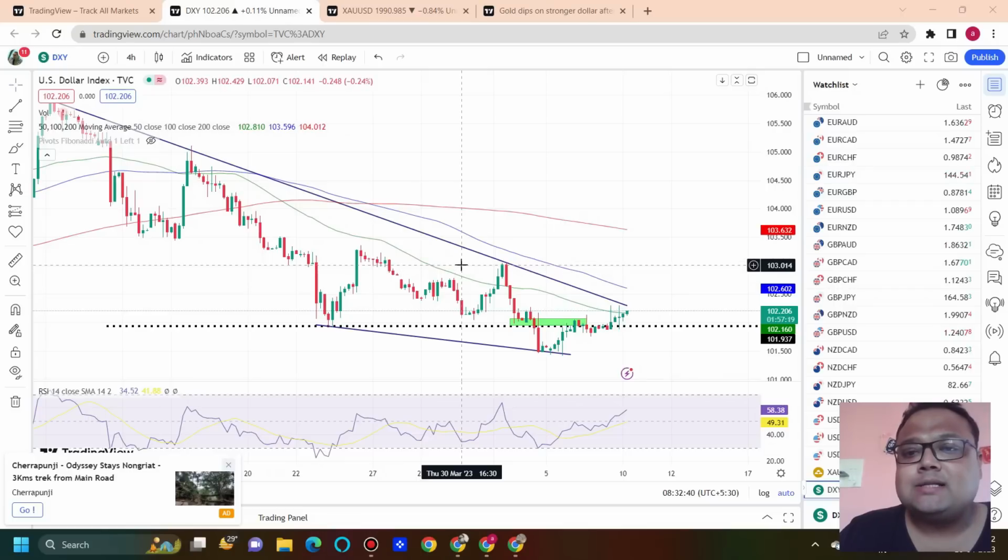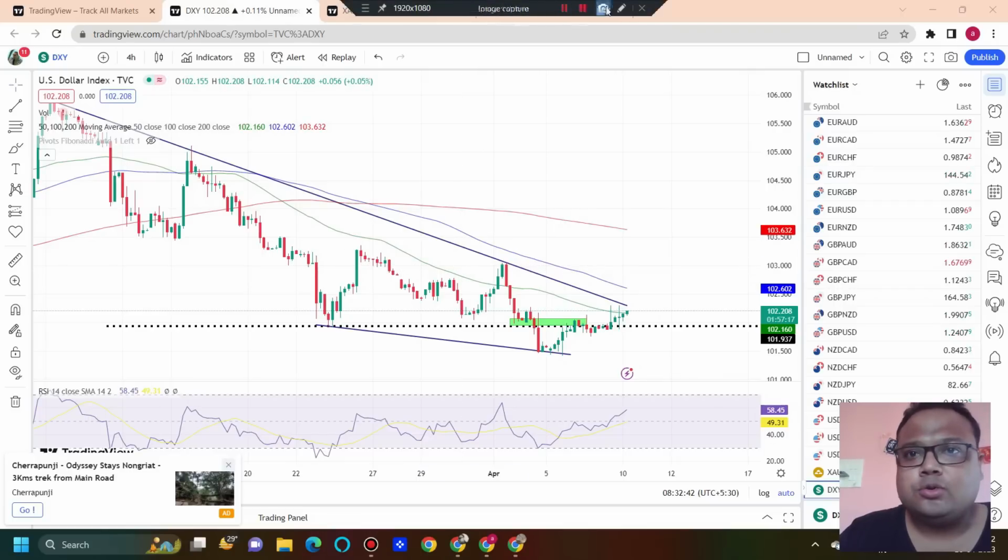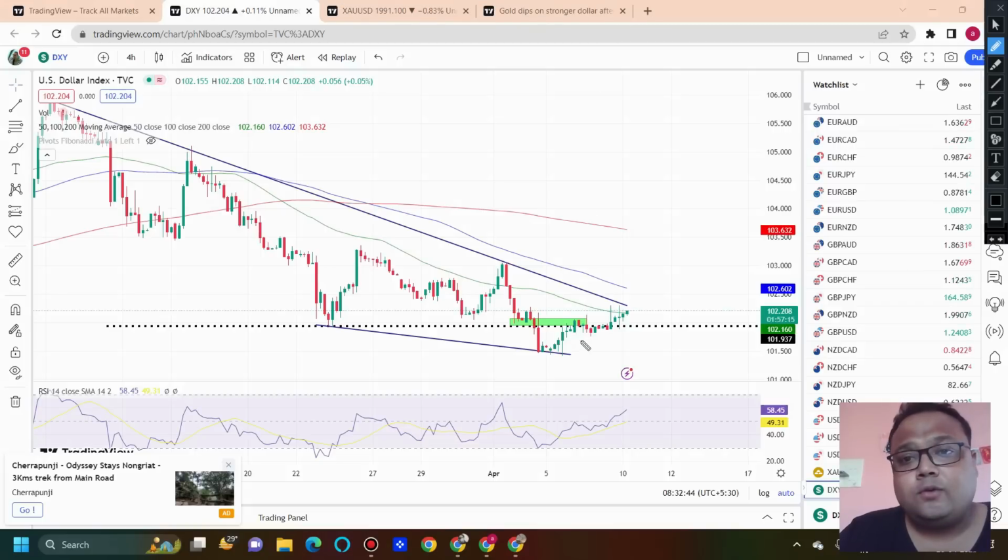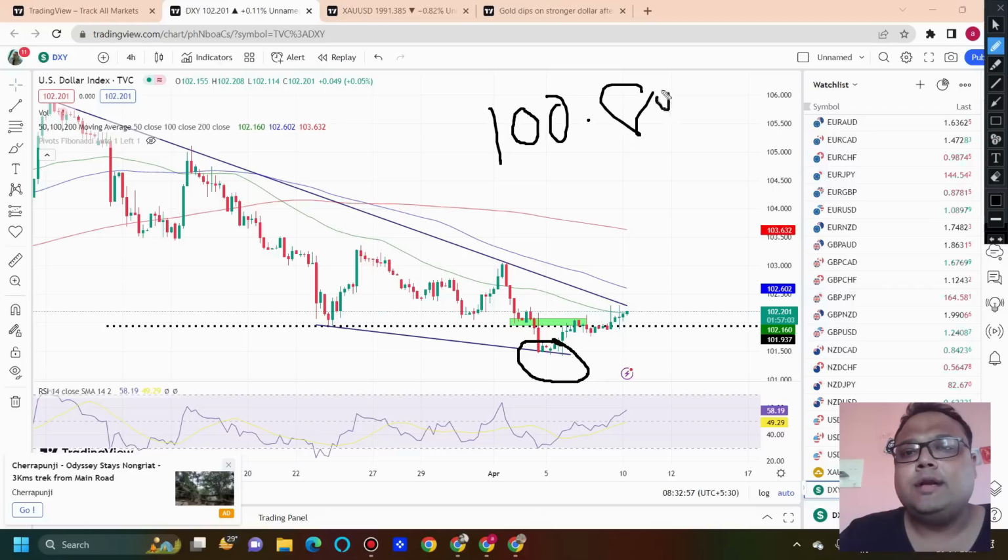And in case the market starts falling or DXY shows a downside, then we have support around the last low made by the market, that is 101.50, 101.40, and the ultimate support on DXY is around 100.80.